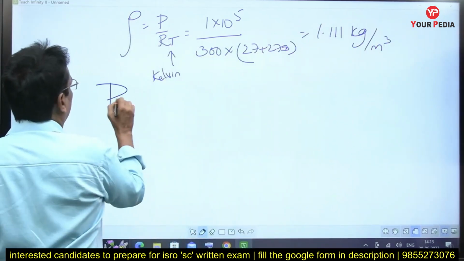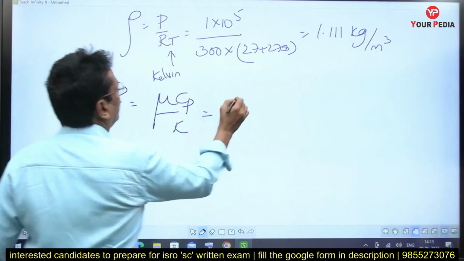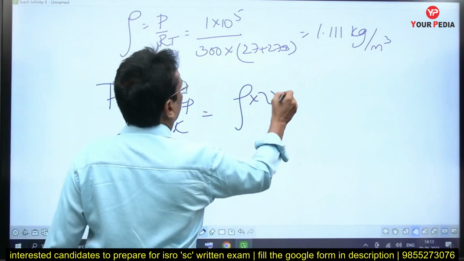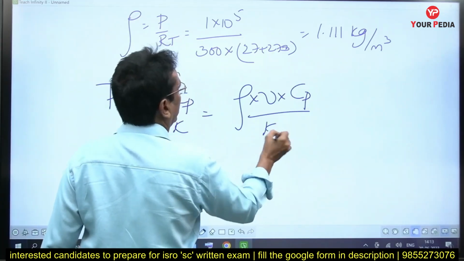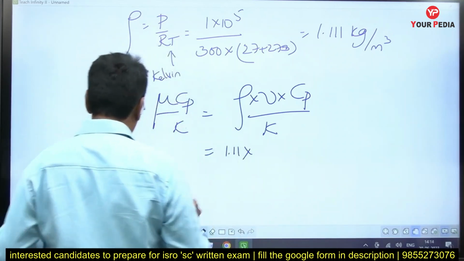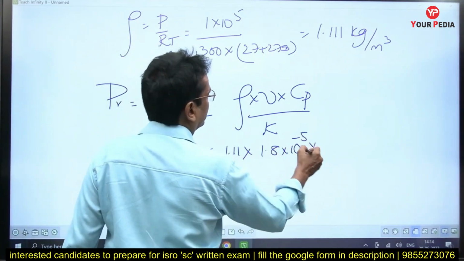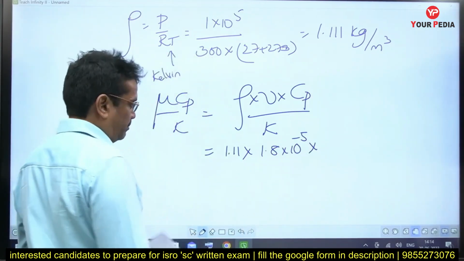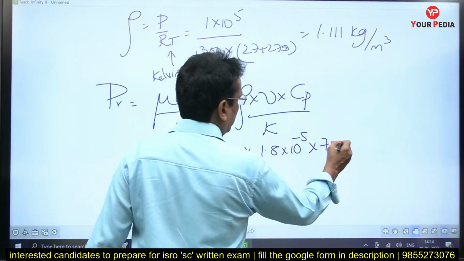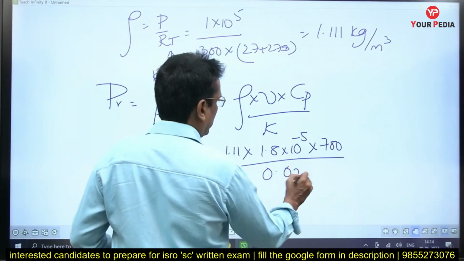Now Prandtl number Pr is equal to mu Cp by K, that is density into kinematic viscosity into Cp by K. 1.11 into kinematic viscosity, which is given for the gas as 1.8 into 10 power minus 5. The specific heat at constant pressure is given as 700 joule per kg Kelvin, divided by thermal conductivity, which is given as 0.02.